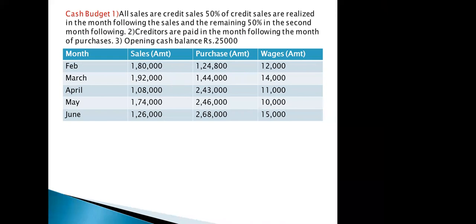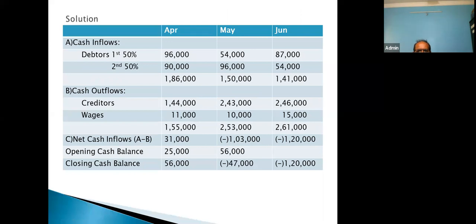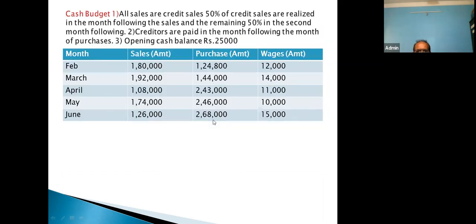Yes, April month. 2,43,000, which pertains to the purchase amount, will be paid in the month of May. So you also write down in the solution part, creditors 2,43,000, which we have picked up from the question part. And we have assumed that wages are paid in the same month. I told you just now. This is our assumption, because since there is no information given for this, we are assuming.